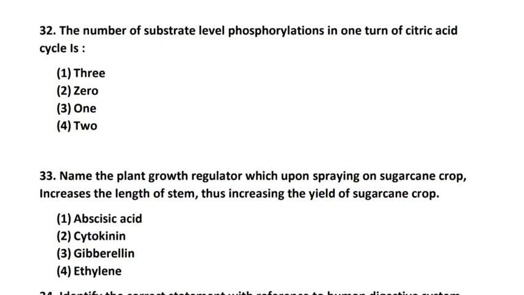Next question number 33. Name the plant growth regulator which upon spraying on sugarcane crop increases the length of stem, thus increasing the yield of sugarcane crop. So which one is the correct answer? Option 1, abscisic acid, option 2, cytokinin, option 3, gibberellin, option 4, ethylene. So the right option is option 3, gibberellin is the correct answer.